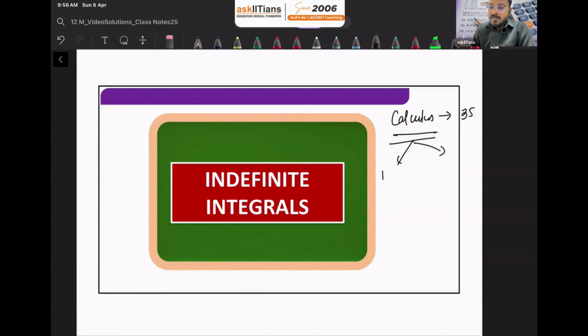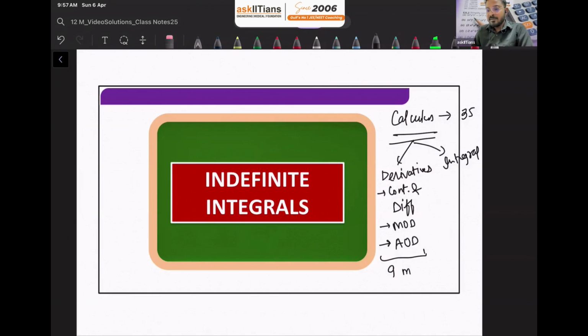One is derivatives, or you can say differential calculus, and the second one is integral calculus. When we talk about derivatives, it means we are talking about continuity and differentiability, then methods of derivatives, and the third chapter is applications of derivatives. These three chapters consist of 9 marks out of 35.